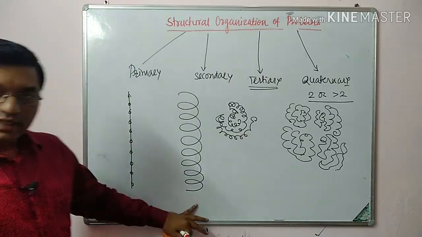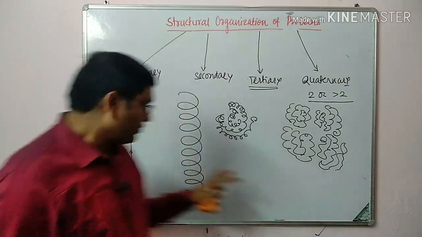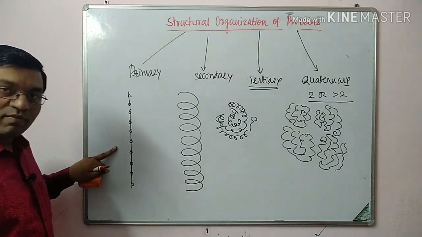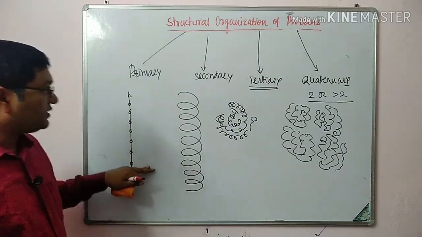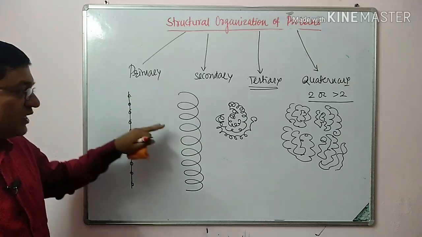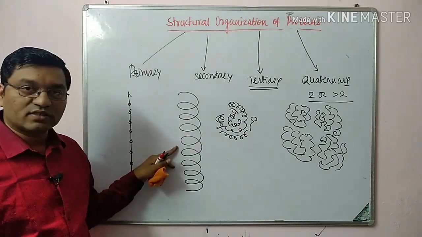Primary structure, secondary structure, tertiary structure and quaternary structure. A linear sequence of amino acids linked by peptide linkage is known as primary structure. Folding of primary structure upon itself leads to the formation of secondary structure.